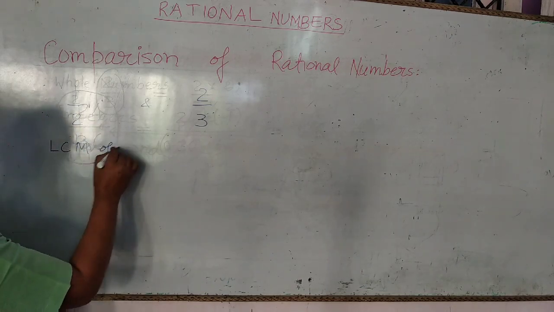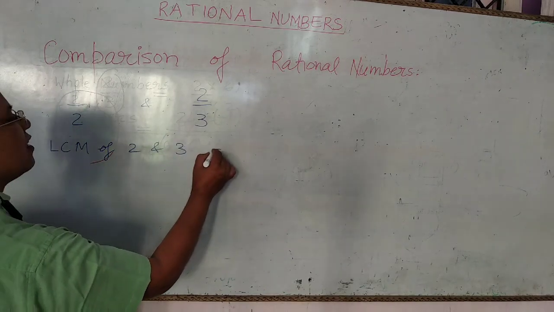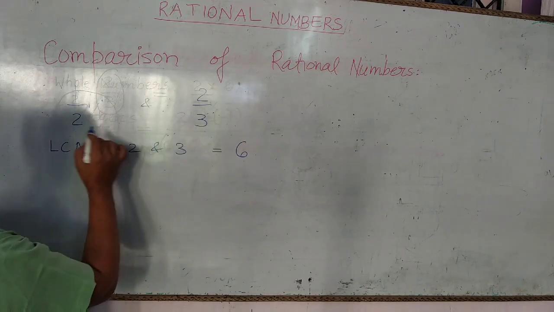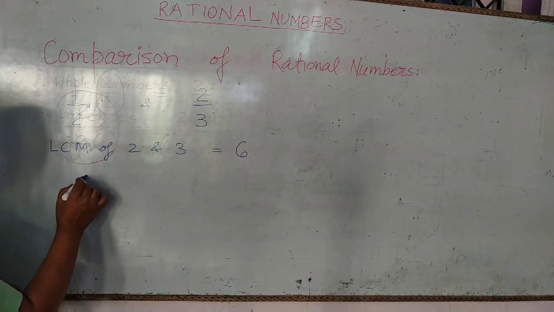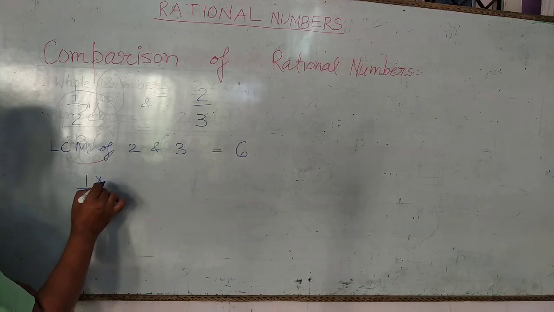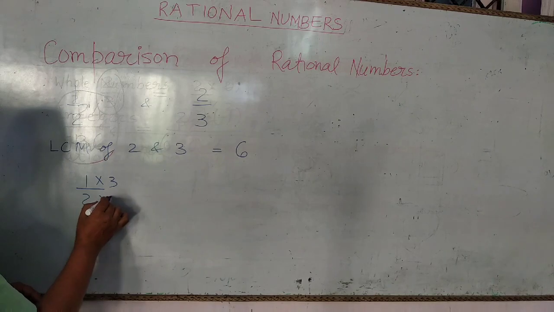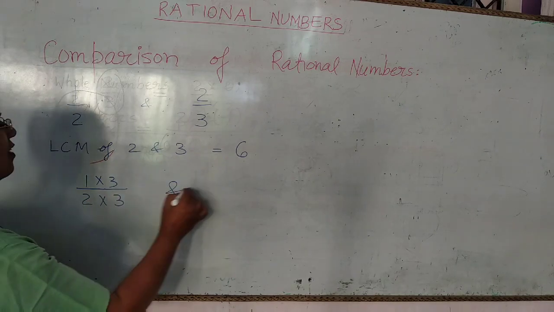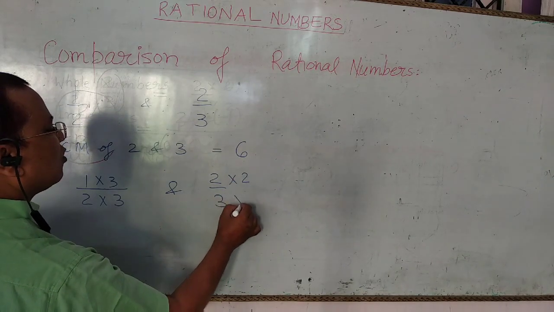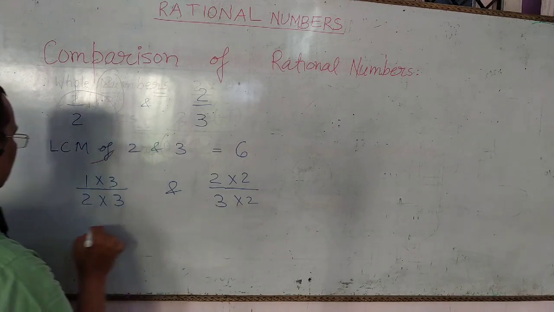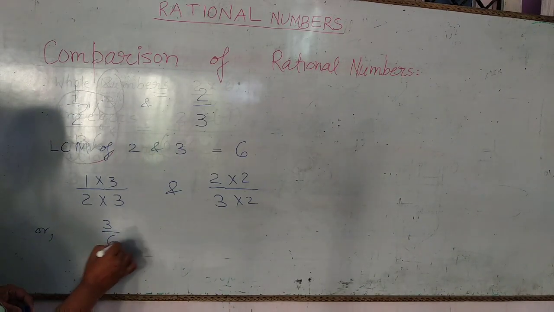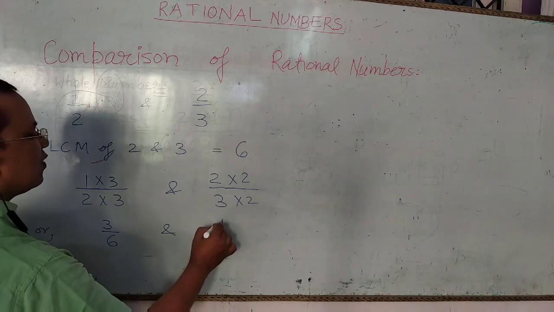So we make the denominator of these two rational numbers 6, and for this we multiply both numerator and denominator of 1 upon 2 by 3, and in 2 upon 3 we multiply by 2. So we get the first number as 3 upon 6 and the second number as 4 upon 6.